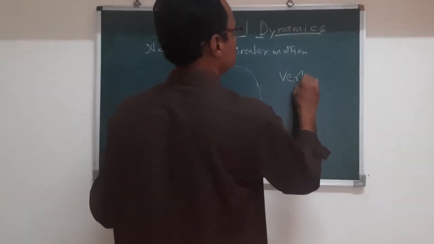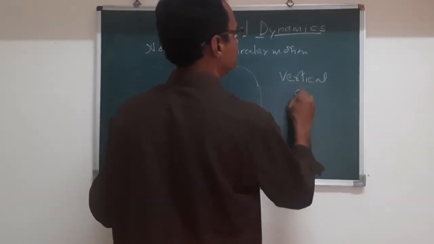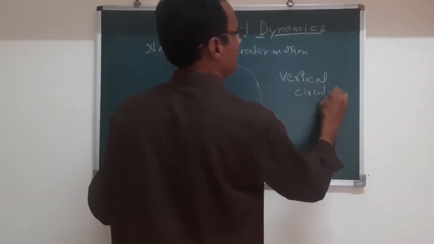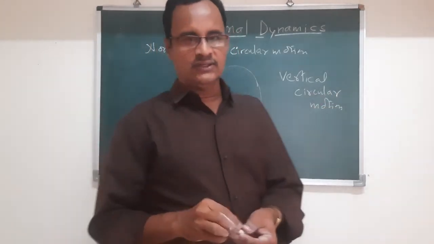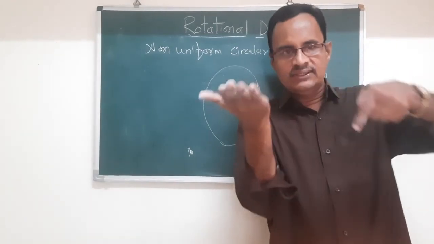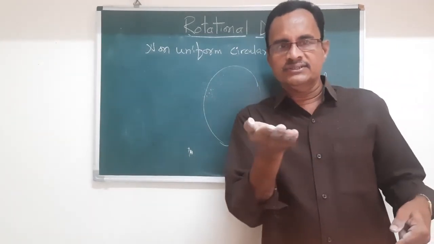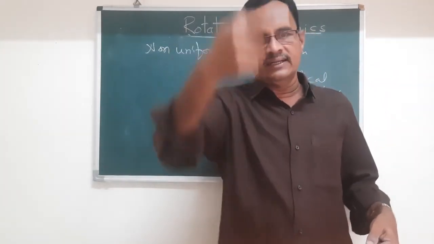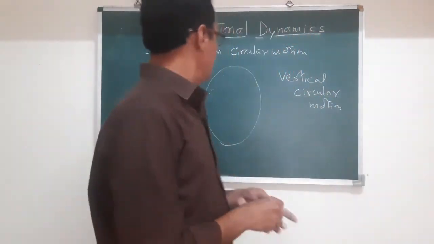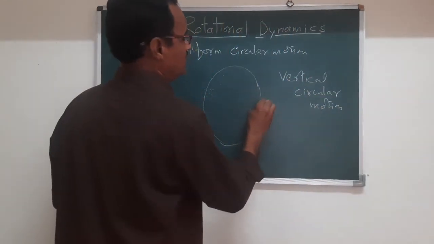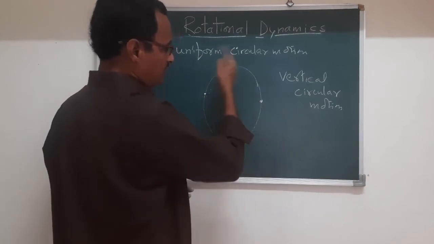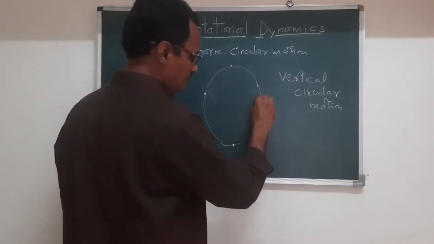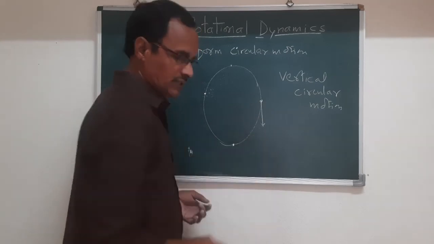Vertical circular motion. Now in horizontal circular motion, the plane is horizontal. In vertical circular motion, the plane is vertical in this way. Here the particle is revolving in this vertical plane, and the magnitude of the velocity is always changing due to the gravitational force acting on it.